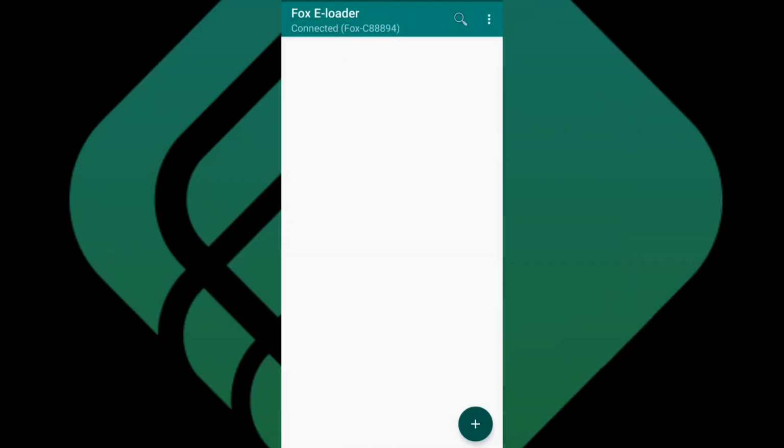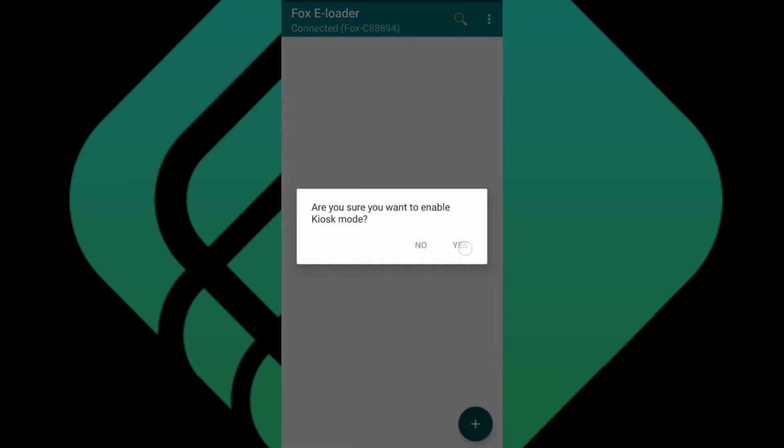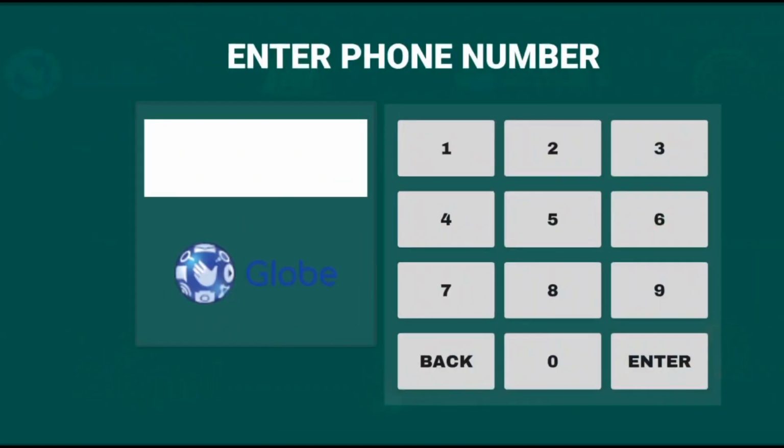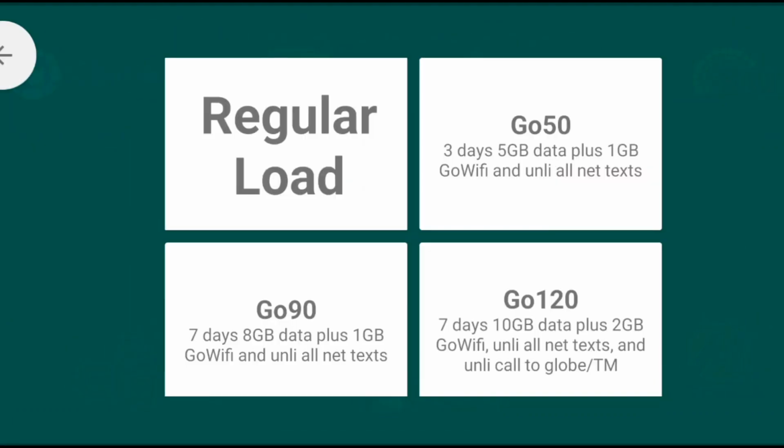To go back to kiosk mode, just click the menu button again in the upper right corner, then click the kiosk mode button. Now, you can use the settings you set in the machine admin.